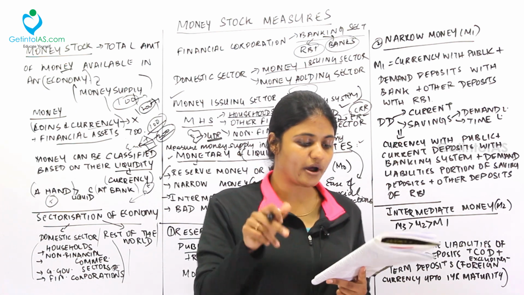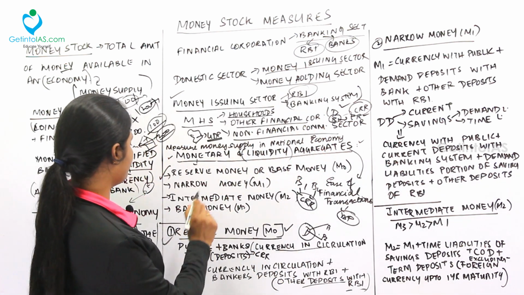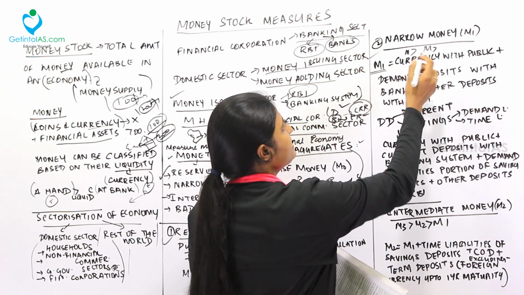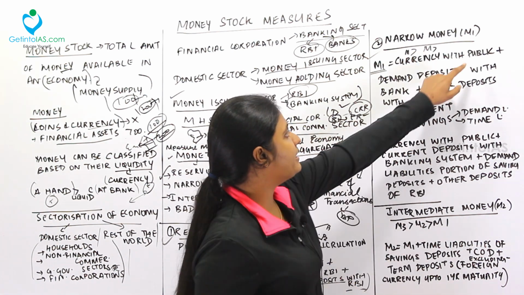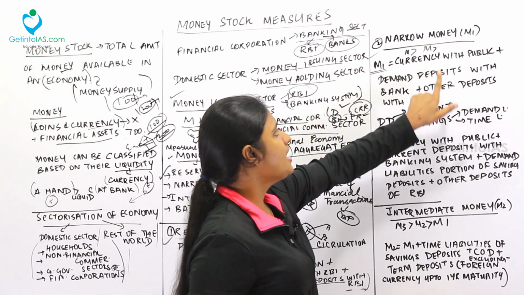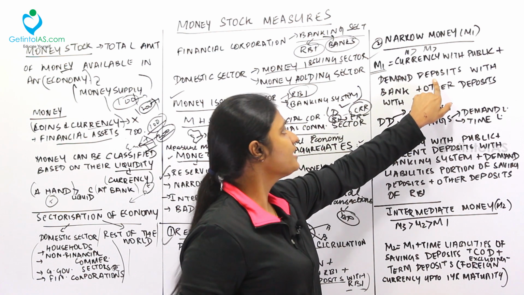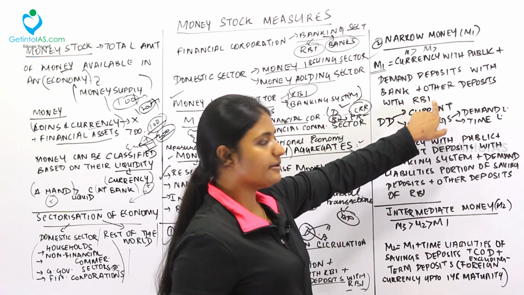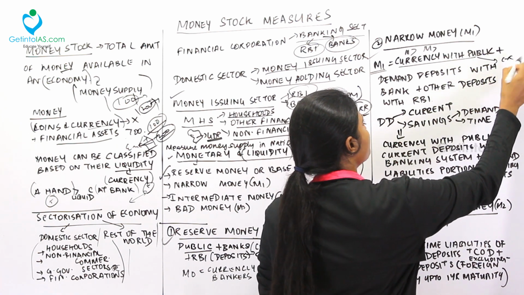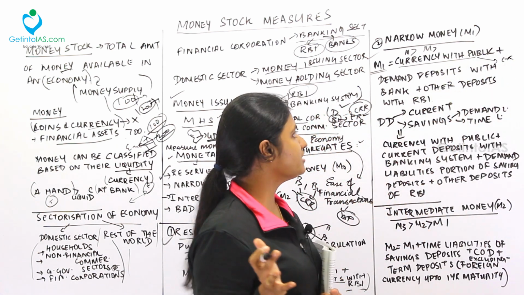Fine. Next one, narrow money. Coming to M1. So, under narrow money, we are done with reserve money. Now, moving to narrow money. Narrow money is denoted as M1. See, narrow money is the currency with the public. In the same way as what we saw over there, it is the currency with the public plus demand deposits with the bank plus other deposits with RBI. See, I told you, currency with the public means we have a certain amount of currency plus coins in our hand that is held for circulation.